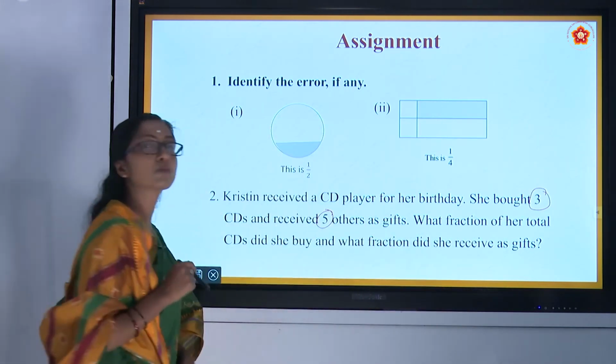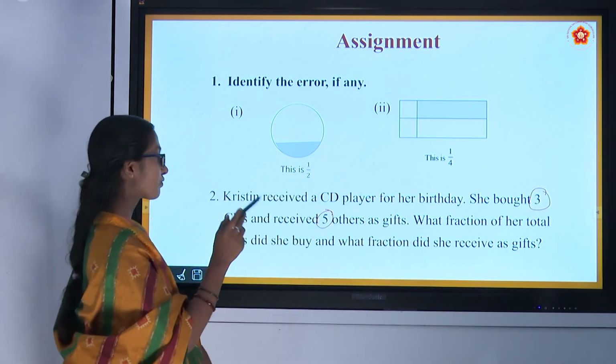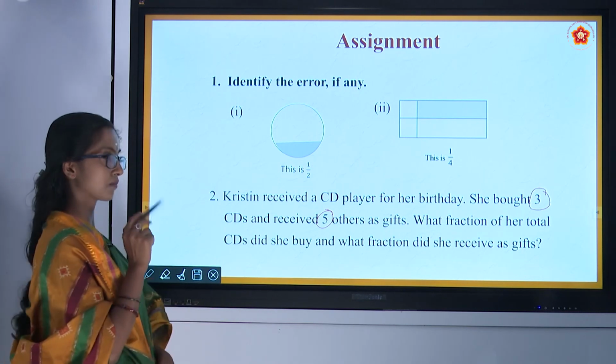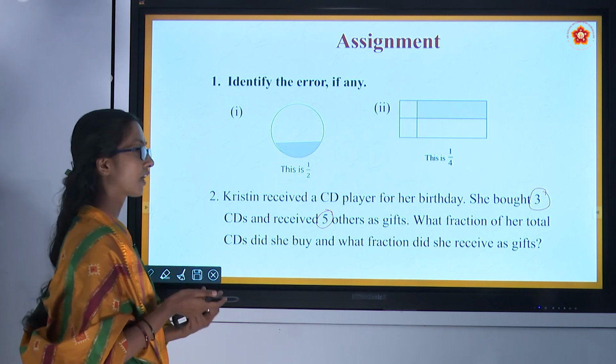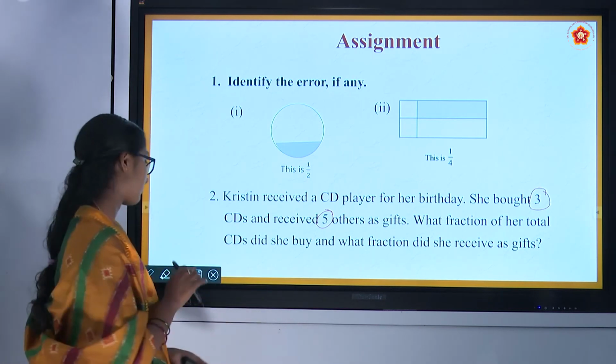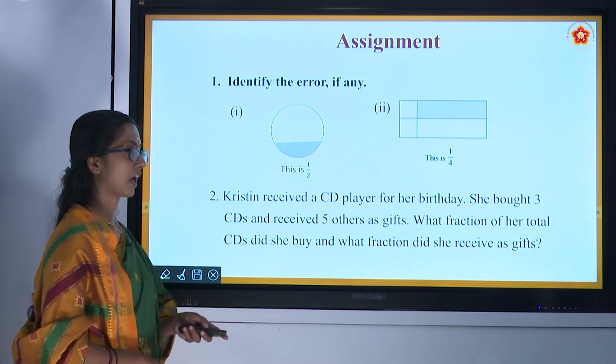In total she has 7 CDs. What fraction of her total CDs, means the total is 7, did she buy and what fraction did she receive as gifts? You need to write it as a fraction.